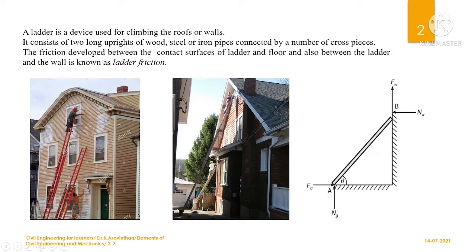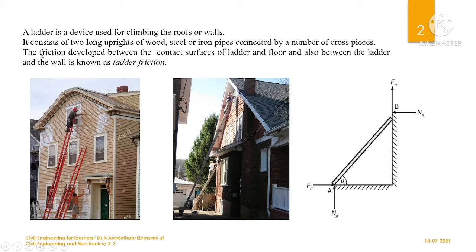You can observe here that a support is being given in order to prevent the slip. So you can identify at which angle you can place the ladder, whether you need any support or can place it without support, and how many persons can climb the ladder safely. These are the things that can be dealt with in this topic.